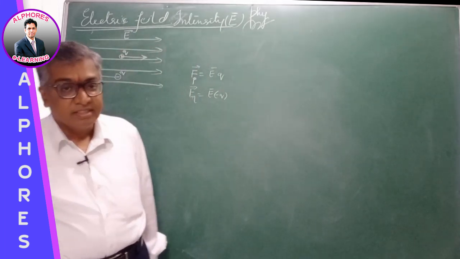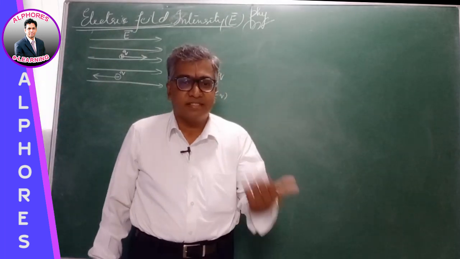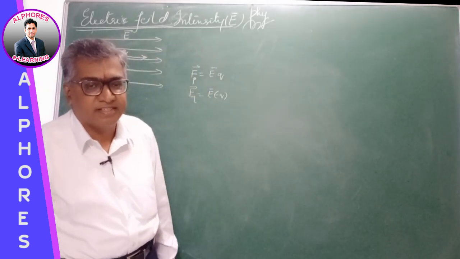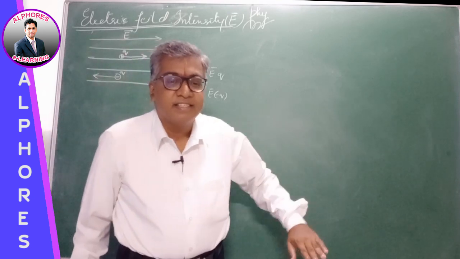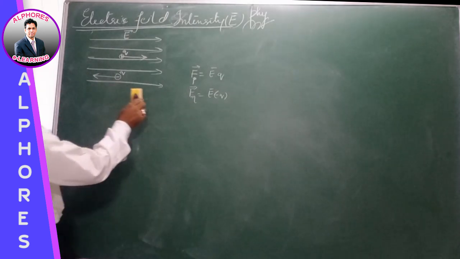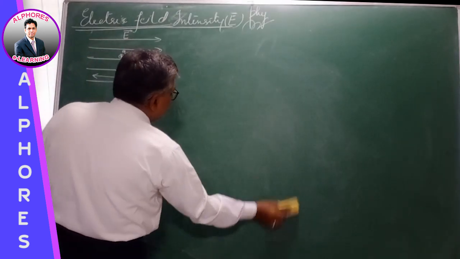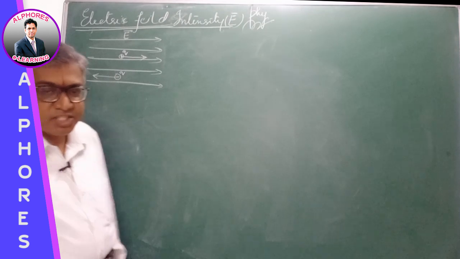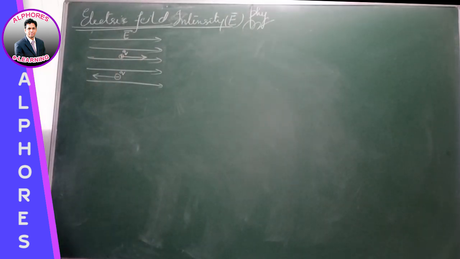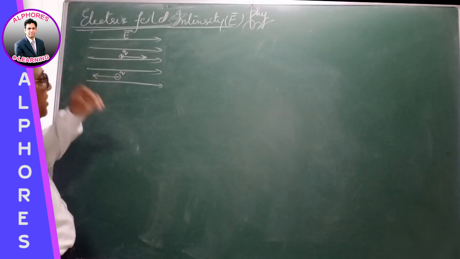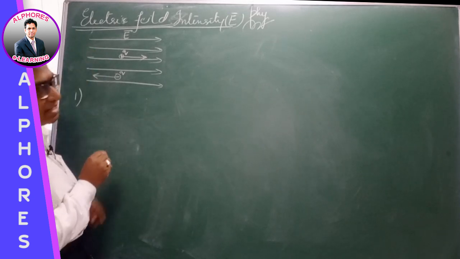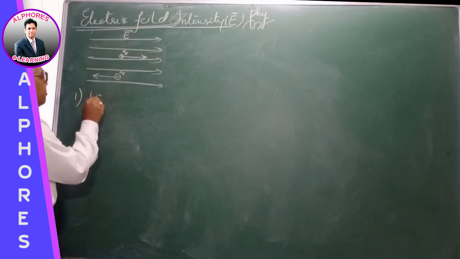Earlier there was a question on cathode rays: when cathode rays enter the electric field, they deflect in the direction opposite to the electric field. So a negative charge experiences force in the direction opposite to the field. But positive charges, such as protons, alpha particles, and deuterium ions, all experience force in the direction of the electric field. So the first point: when a charge is placed in the electric field,